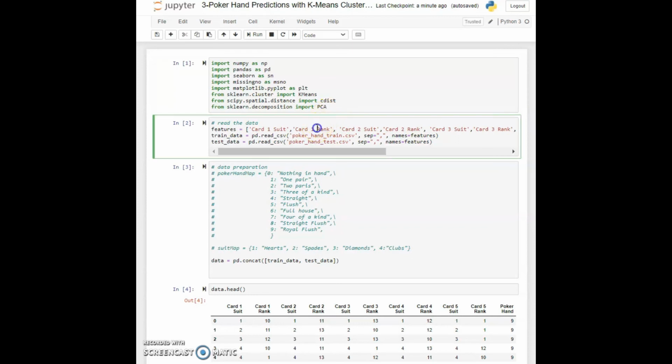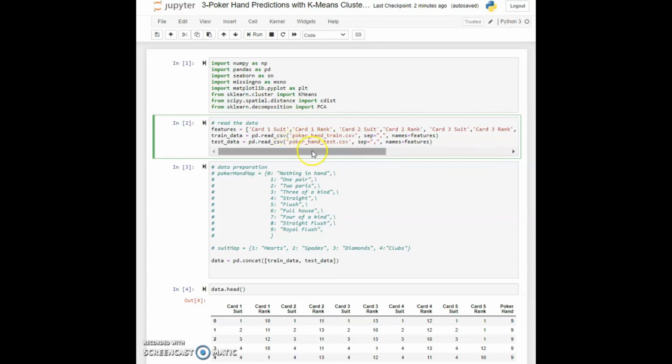So let's start by reading our data. In cell 2, you can see that we have 2 datasets for the poker hand: the train dataset and the test dataset. We will import these 2 datasets from these 2 files, and then we are going to concatenate them. But first, let's start by importing them.